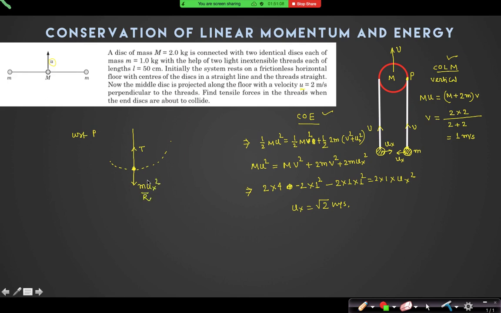Are you sure these are the only two forces? Or are you missing any other force? Can anyone tell me which force we are missing? The pseudo force will be there. Sir, normal from the table. That is not useful. Normal will balance mg.